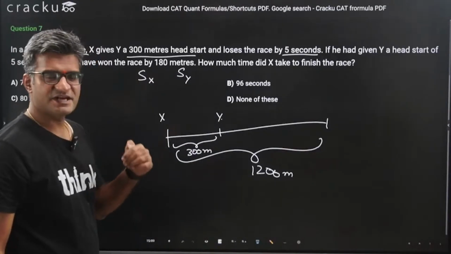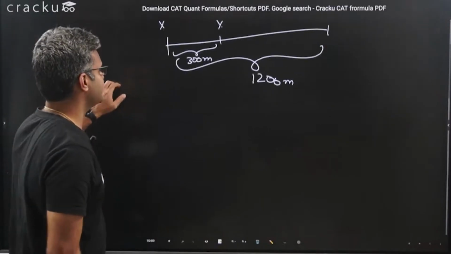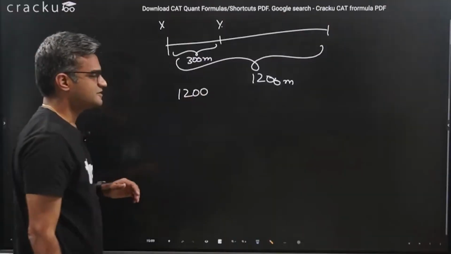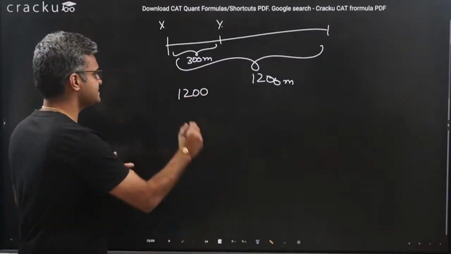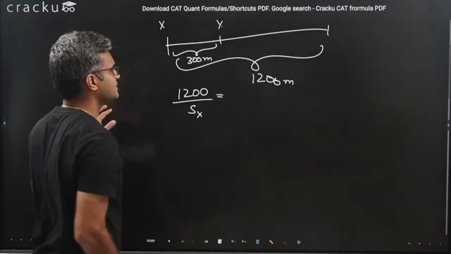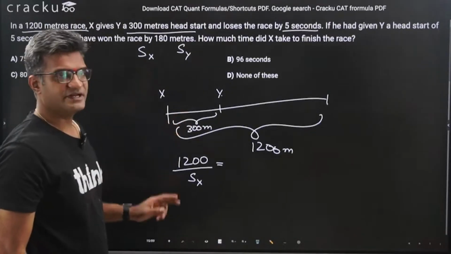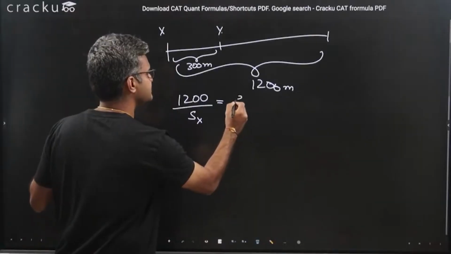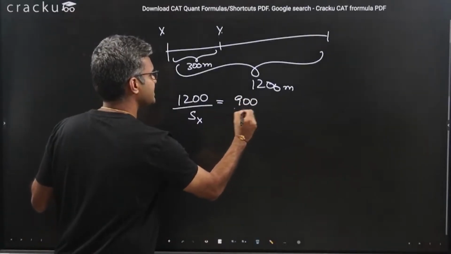So what is the distance traveled by X? The distance traveled by X is 1200 meters. His speed is Sx. So the time taken by X is 1200 divided by Sx. Y got a 300 meter head start. So the distance he traveled is only equal to 900 meters. And his speed is Sy.